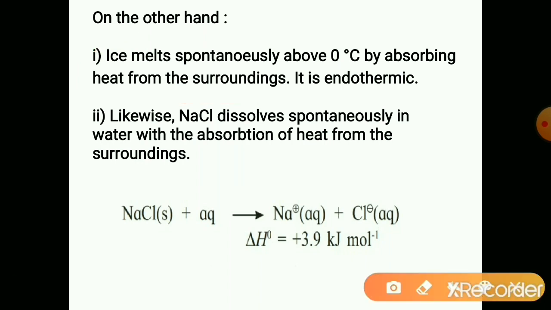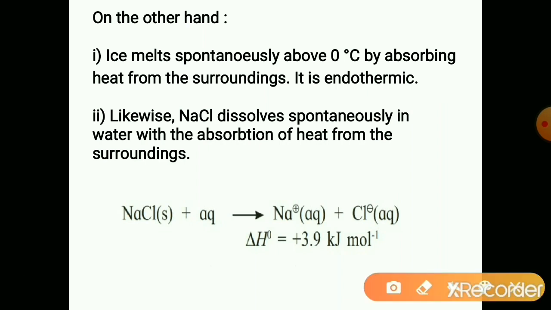As it absorbs heat from the surrounding, it is endothermic. But it is spontaneous. It is our everyday observation that if you keep some ice cubes on a plate, that ice melts on its own. So it is spontaneous, but it is endothermic. For its fusion, it absorbs heat energy from the surrounding. Then only it melts. This process is spontaneous, but it is endothermic.